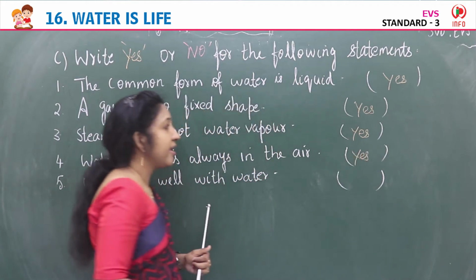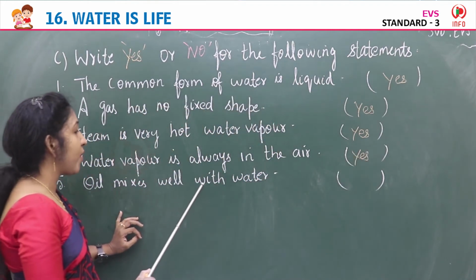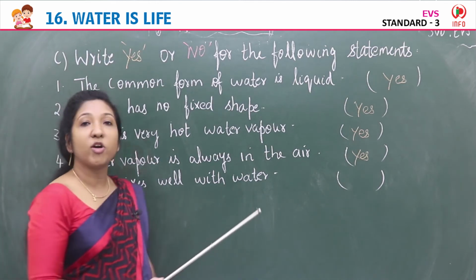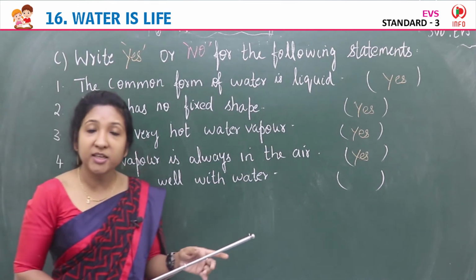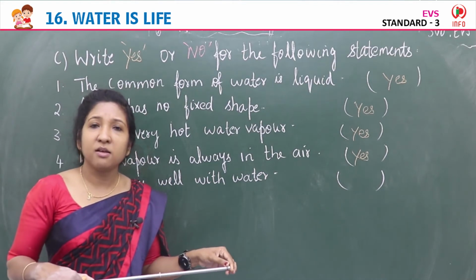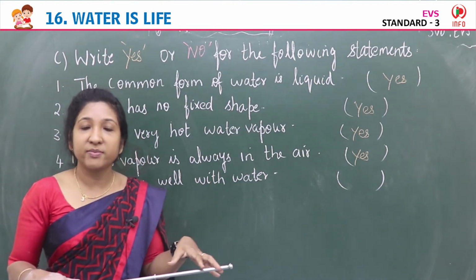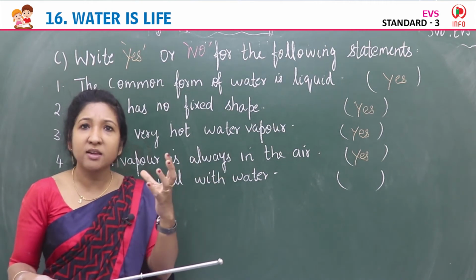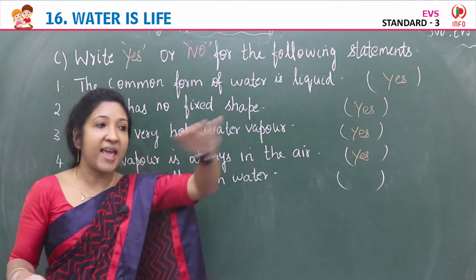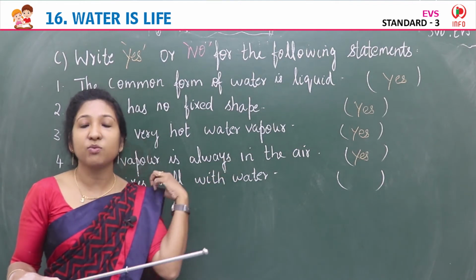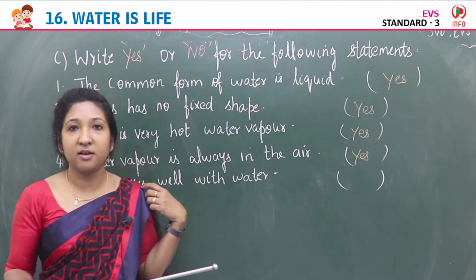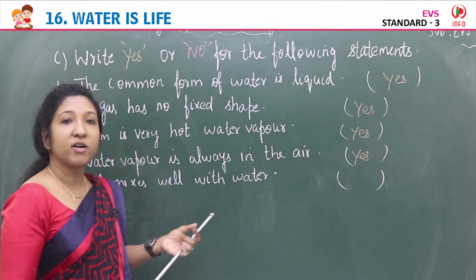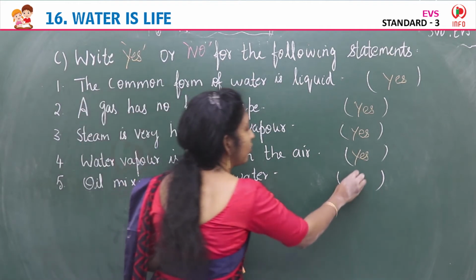Yes. Then, oil mixes well with water. The last statement is, oil mixes well with water. Is the statement correct? Actually, oil floats on water. It forms a layer when we mix oil and water. Have you seen oil in the water? You can see a layer of oil on the water. It cannot mix with water. Oil never mixes with water. Yes, so the statement is wrong. Oil mixes well with water. It is wrong. So you can write no here.